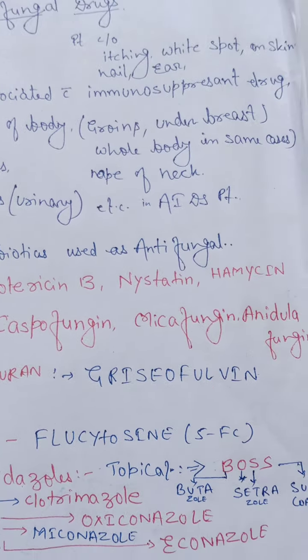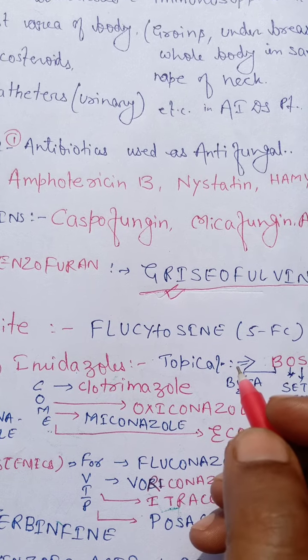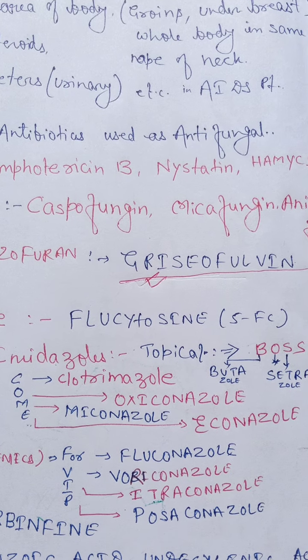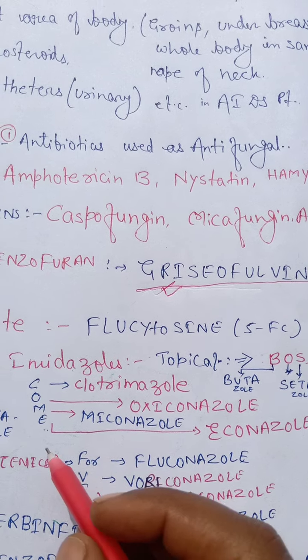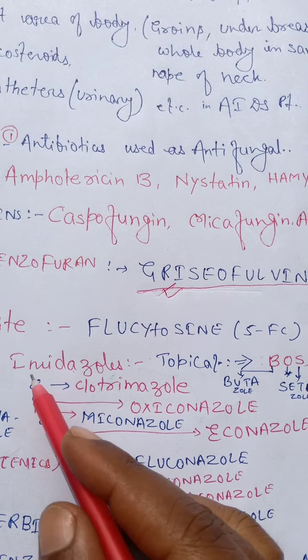In the antimetabolite group, the drug is flucytosine, represented as 5-FC. In the azoles group, first are the imidazoles. Imidazoles are used topically, with the mnemonic COMEBOSS.